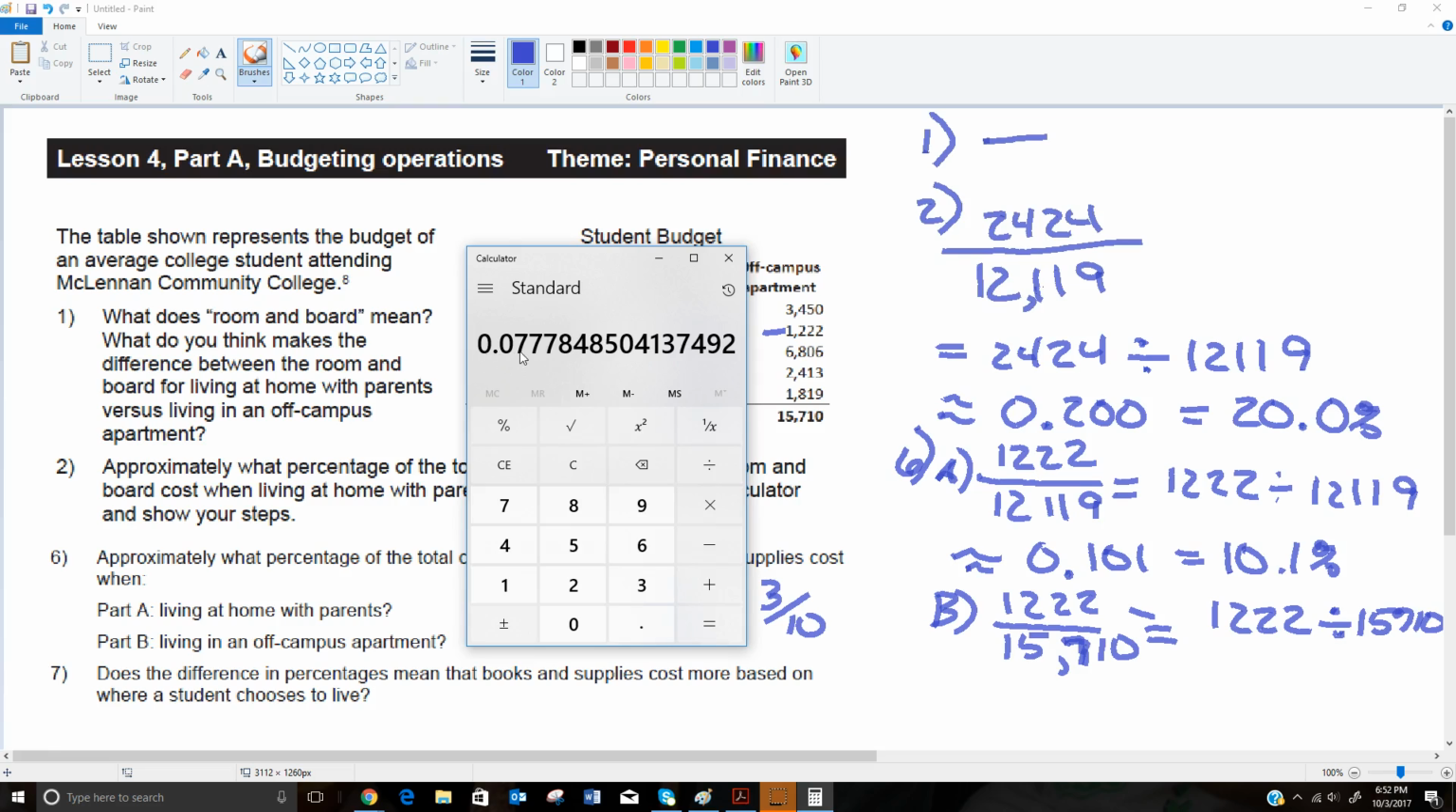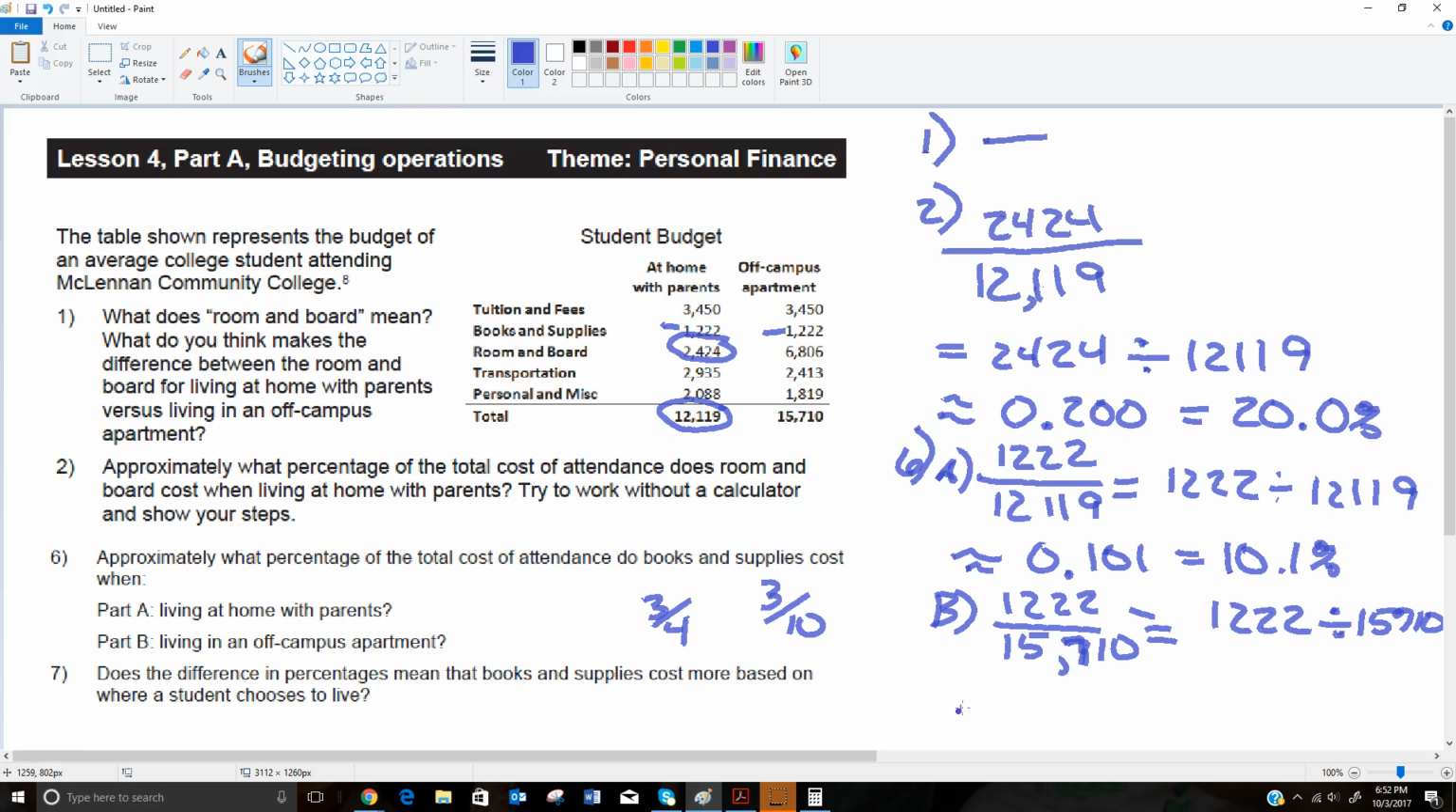If I rounded it to 0.077, that doesn't make sense because 0.0777 is closer to 0.078 than it is to 0.077. So this is going to round to, long story short, 0.078, which is 7.8%. So the next question says, does the difference in percentages mean that the books and supplies cost more based on where a student chooses to live?